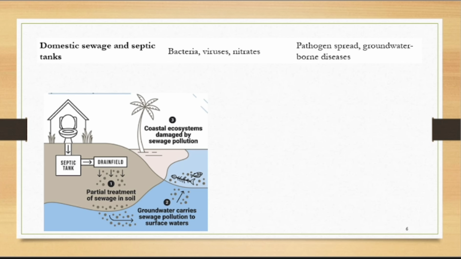Next thing is domestic waste and septic tanks. See, in rural areas, 5 or 10% of people construct a septic tank. 90% of the people, whatever waste is there from their house, will be let out as sewage disposal. This water consists of bacteria. This bacteria will contaminate the groundwater, and if you consume that bacteria, virus and nitrates due to septic tanks, you have these diseases. Jaundice, virus-oriented diseases, waterborne diseases will come.